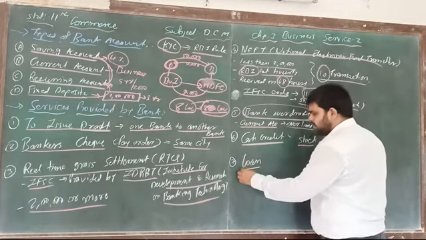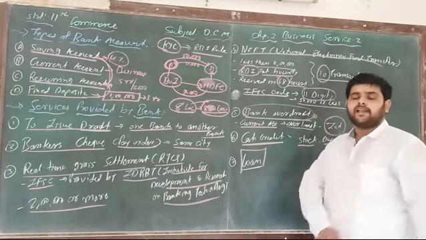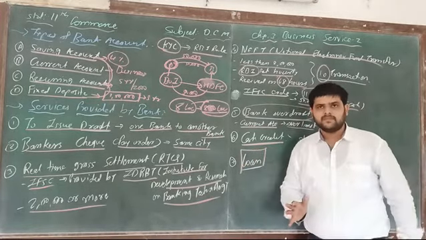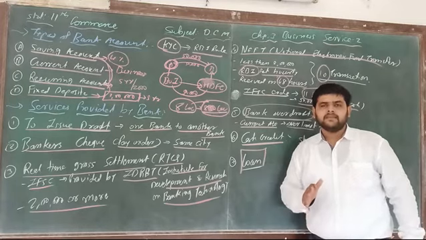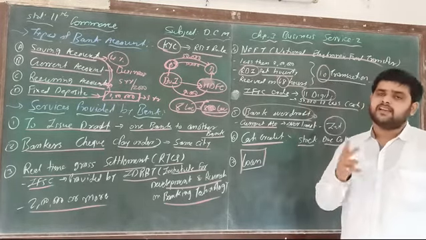Okay, and last but not the least, a very famous word that you know already, that is loan. Banking has two main functions that we learned earlier.